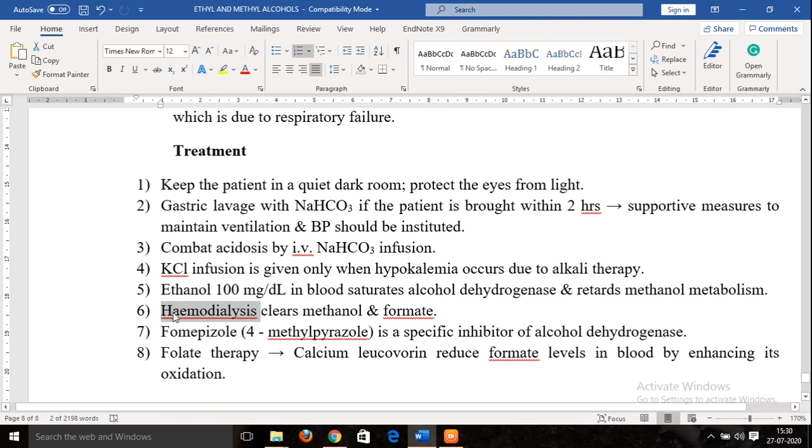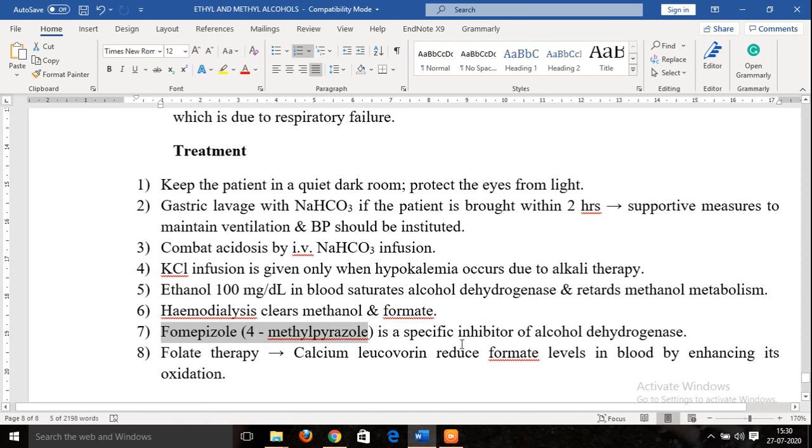Another measure is hemodialysis. Dialysis of the blood may be done. Whatever methanol is absorbed into your systemic circulation, or whatever formic acid or formate is generated in the body, whatever is there in the blood, can be removed with the help of hemodialysis. The blood is removed out of the body and passed through the adsorbent, and the adsorbents will selectively remove the methanol and formate from the blood, and the blood is returned back to the patient's body.